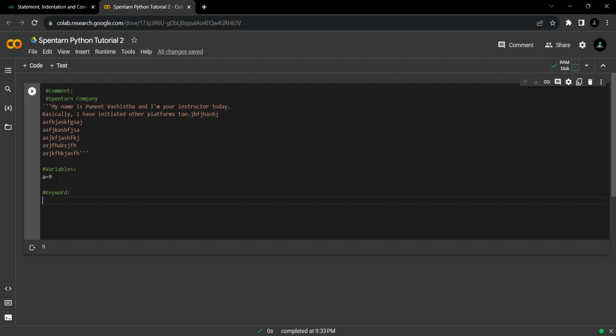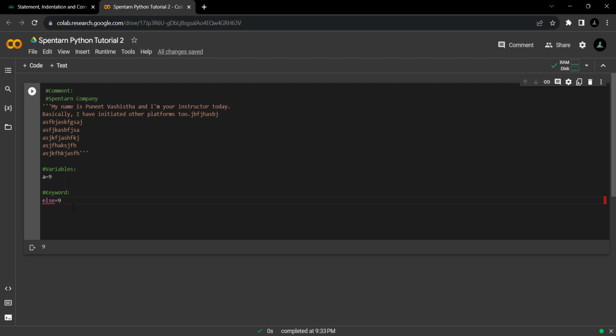So a keyword is a kind of fixed variable which is already defined in Python, having a particular meaning in Python. That would be considered a keyword. For example, if I write else and want to store 9, is it right? No, because it is already giving me this red line. Why? Because else is our keyword. We cannot assign any value to else, right?